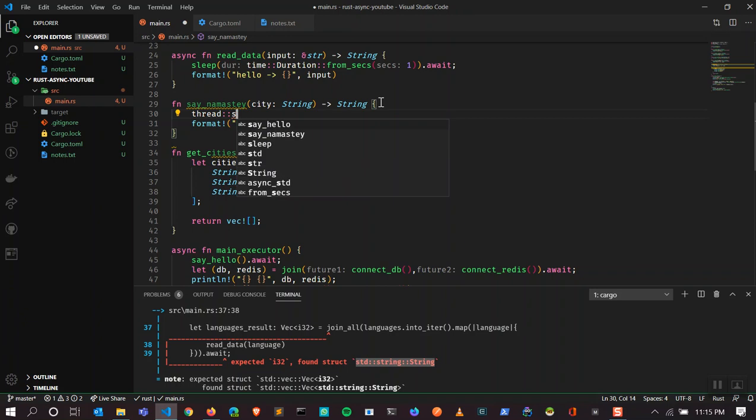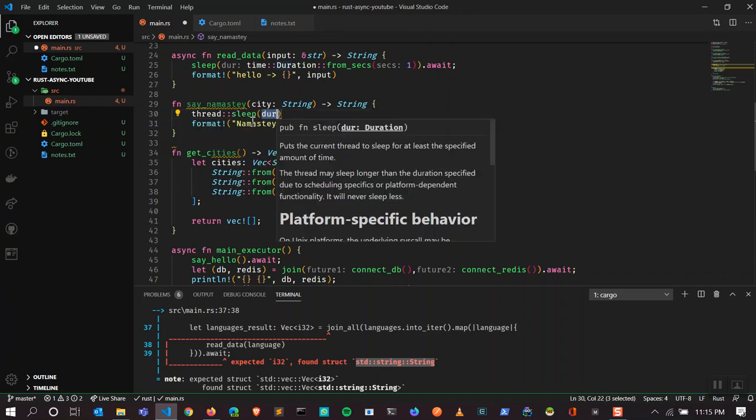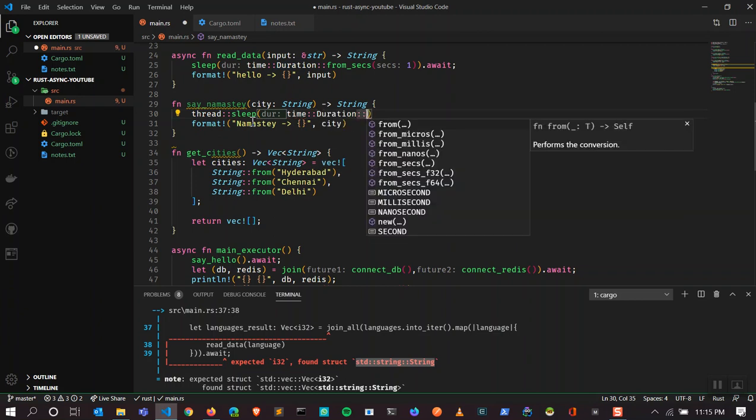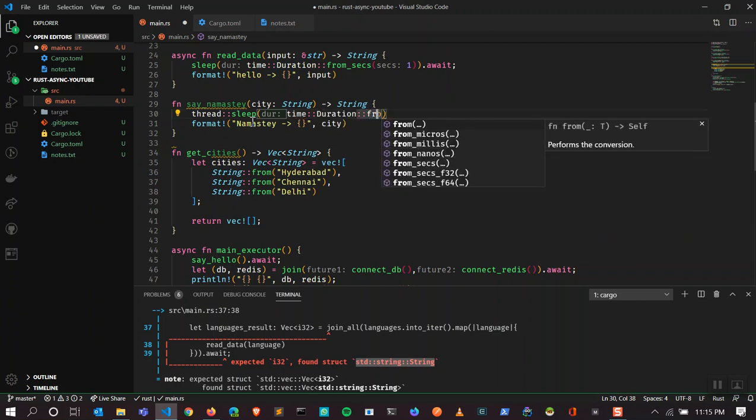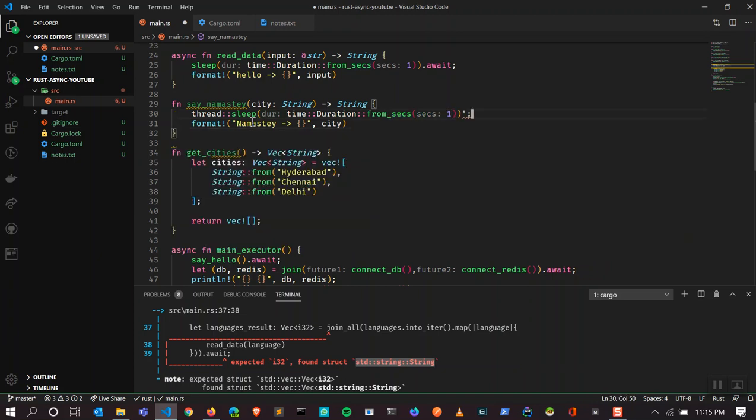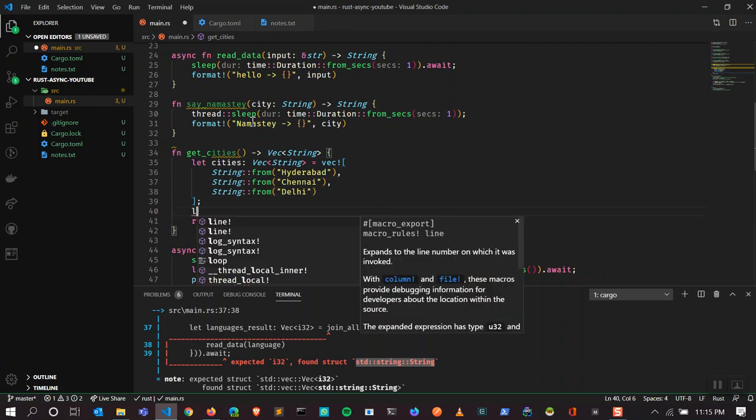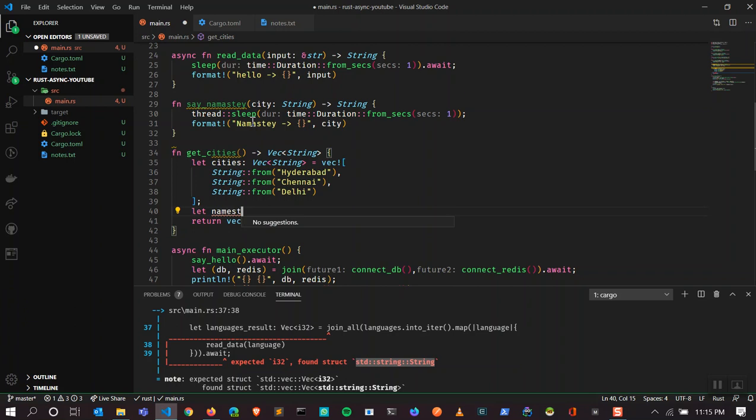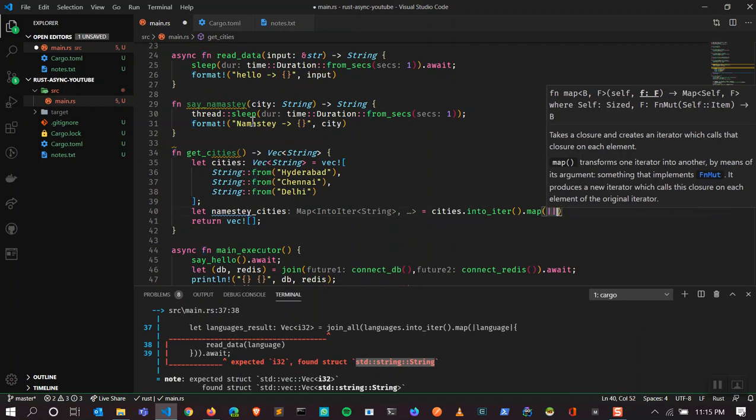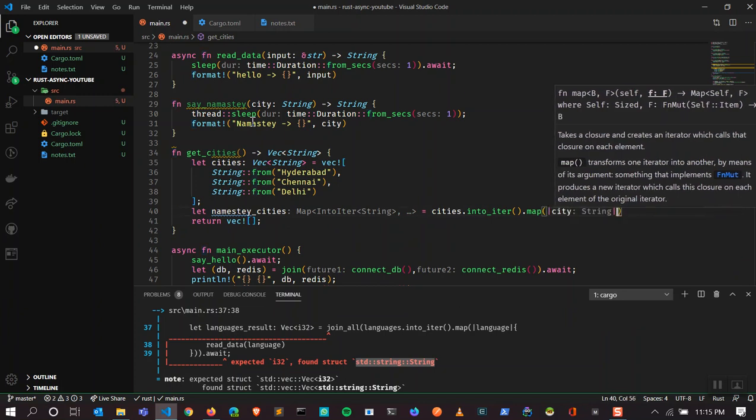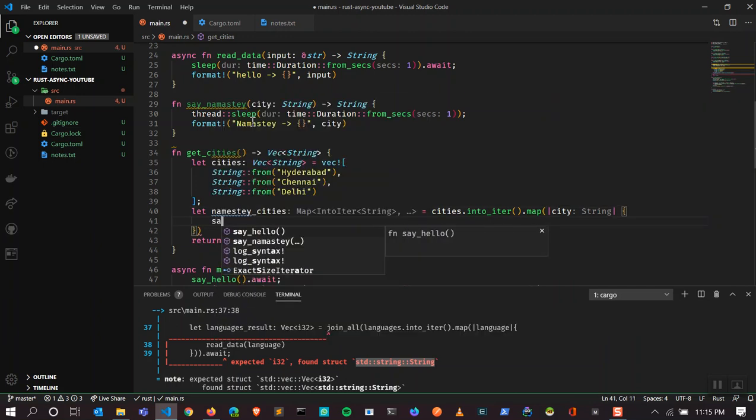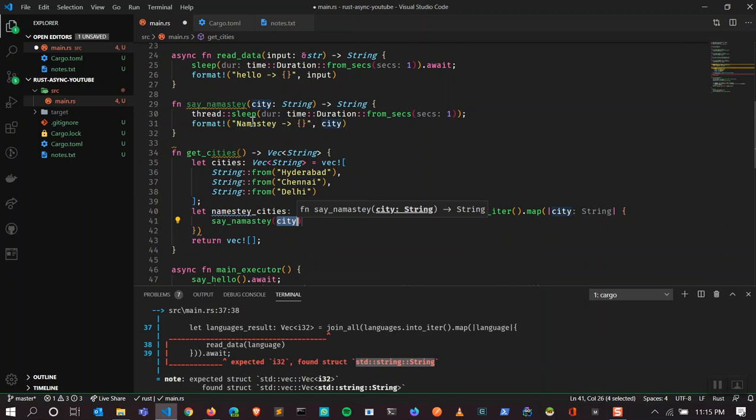Thread dot, I'm going to import it. Sleep, with a time duration of 1 second. Let's say each takes 1 second, and then returns a string. Then let namaste_cities. What I'm going to do is iterate through them, cities.into_iter, and map over it, which returns a closure, which returns a city. Say namaste, say namaste, which takes what?